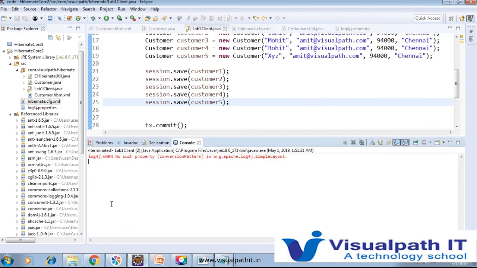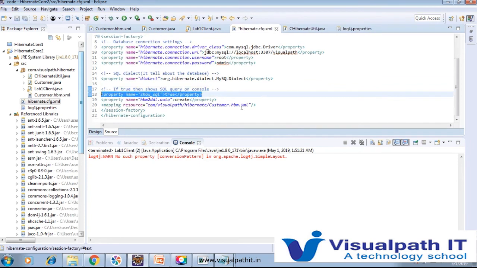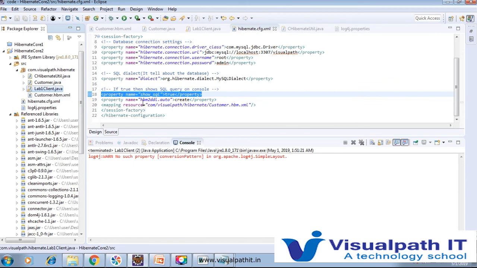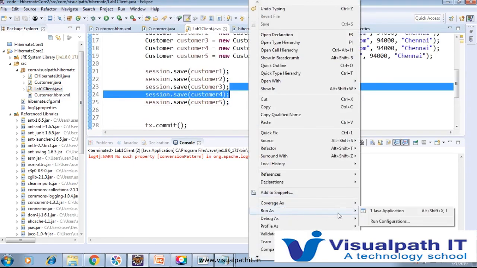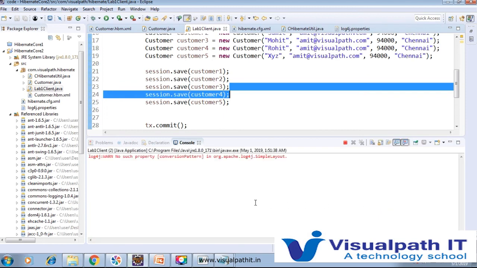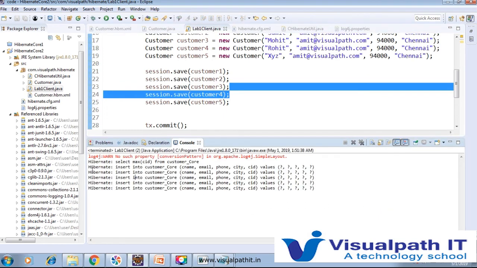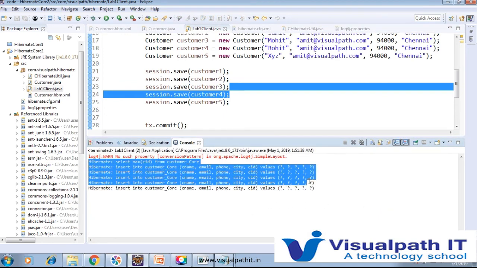Now we see that the message is not available here. Again add it here and run. So now the queries that are generated we can see in the console.